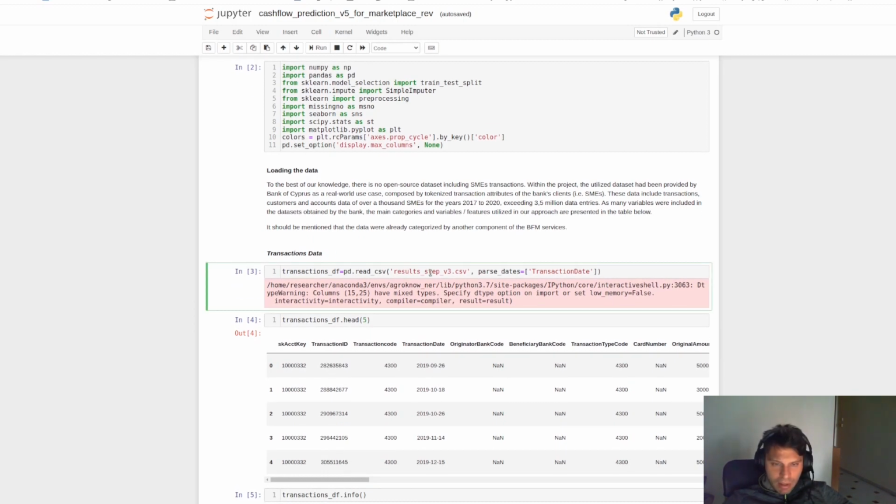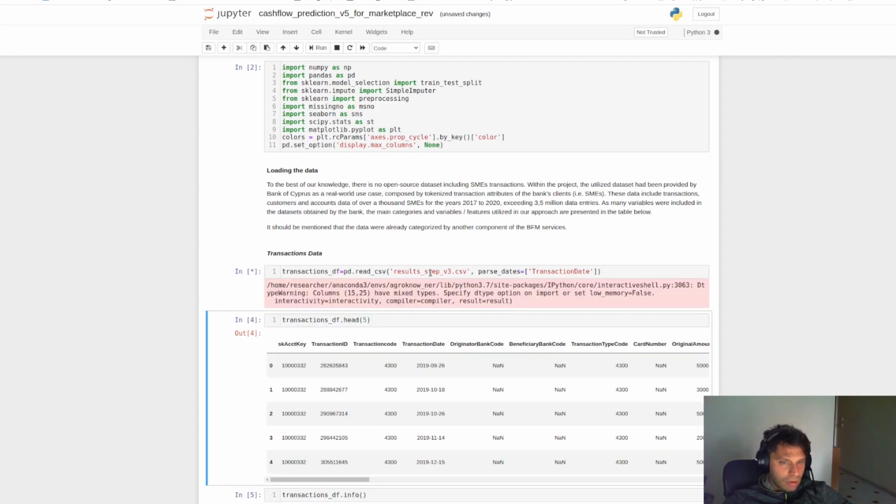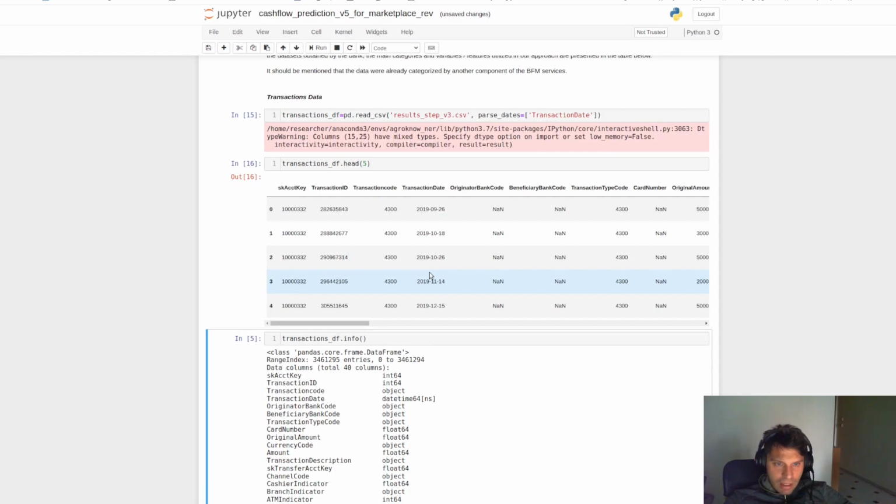So let's start by first loading the data into a pandas data frame.